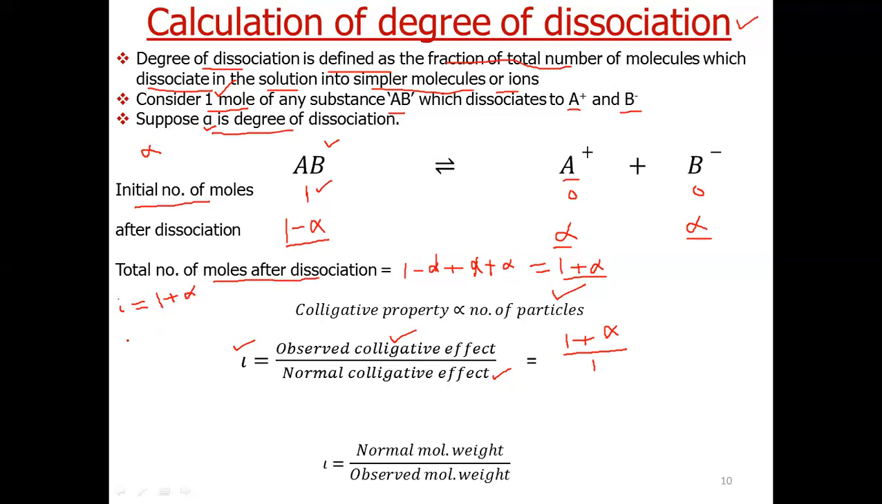It gives you alpha is equal to iota minus 1. Now if we know the value of iota, we can calculate degree of dissociation. So this was the case when we have a simple electrolyte of the form AB. Now iota is calculated from this formula.